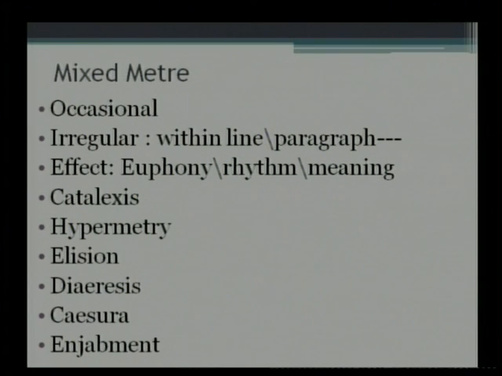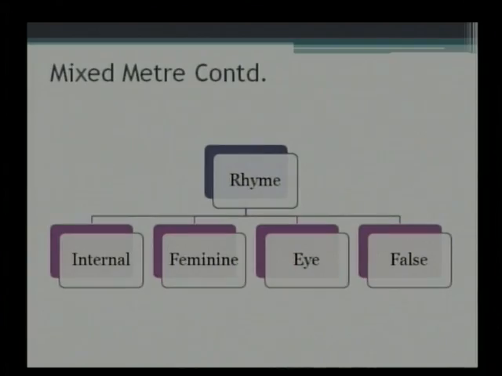Wonderful, my dear students. Can we have the slide again, please? You could jot down or try and remember all the different kinds of mixed meter that we have. We've got occasional, irregular, for the sake of effect, catalexis, hypermetry, elision, diaresis, caesura, enjambment. And now all these are what adds to the mixed meter. Let us move on to rhyme.